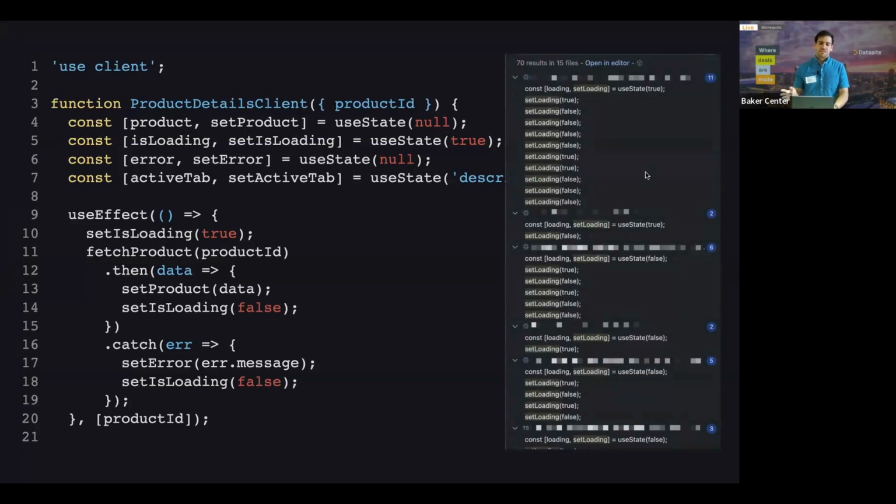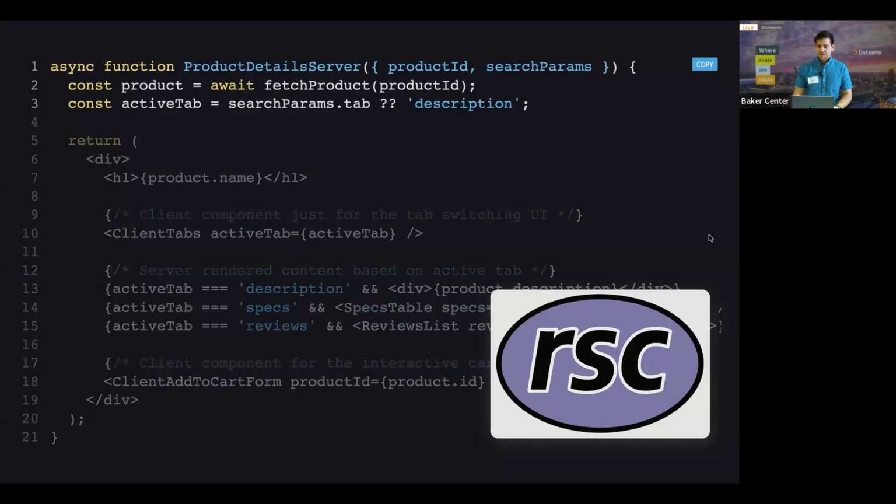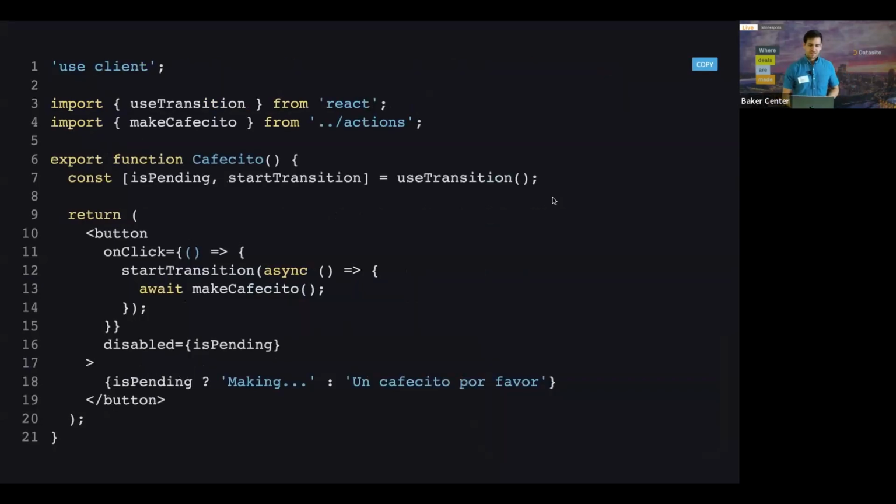And I guarantee if you look in your code base and you search for setLoading or setIsLoading or isSuccess, you're going to see a lot of this Boolean variable madness in your code base. So how can we solve that? Well, with React 19, you have server components and you could start fetching directly in them with RSC. And yeah, it makes it extremely simple to do that. You can use Suspense too if you want to handle loading states and things like that.